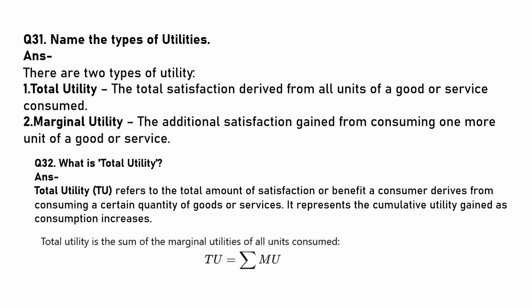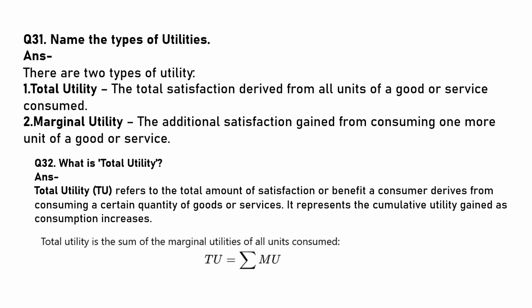Name the types of utilities. There are two types of utilities. Total utility: the total satisfaction derived from all units of goods and services consumed. Marginal utility: the additional satisfaction gained from consuming one more unit of a good or service.